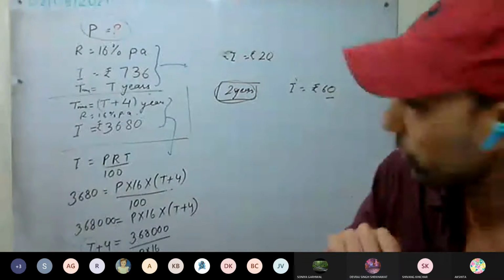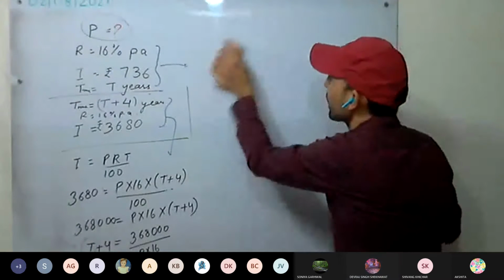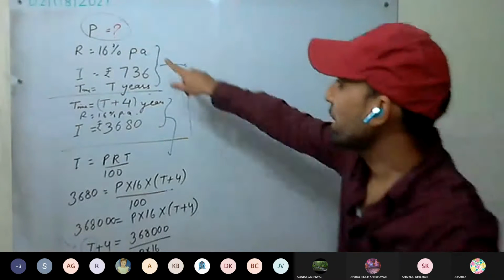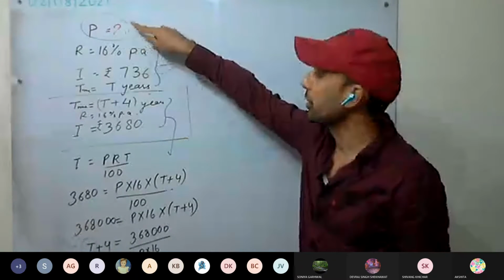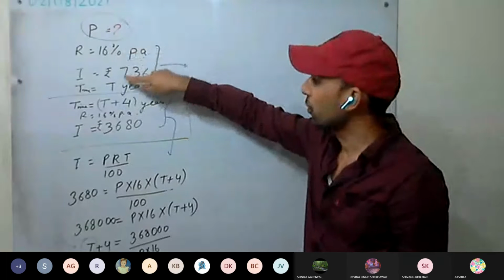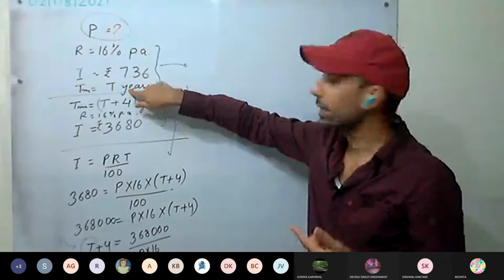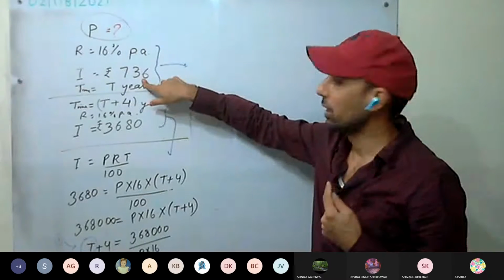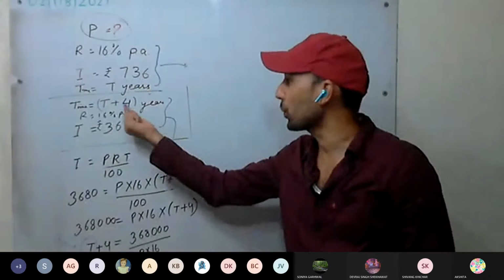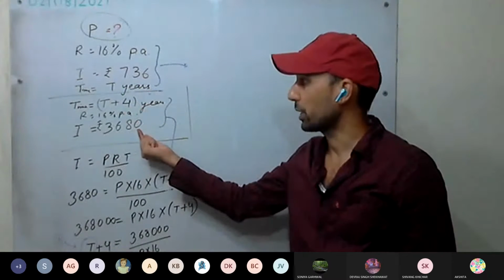This you understood. Now see here in this question. P was the principal, invested at 16%, and for some time he has lent, and this much was the interest he got. Now, if he had given for 4 more years, he would have acquired this much.